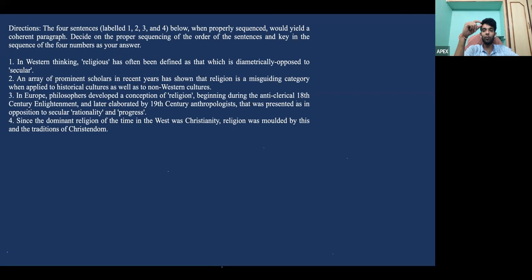So this is actually a moderate to hard para jumble. It takes you a little bit of time to think about why to make this connection. So 1 and 3 are a mandatory pair. Now we've seen that 4 goes to the ending. So naturally 2 should become the first statement. So the answer should be 2, 1, 3, 4.